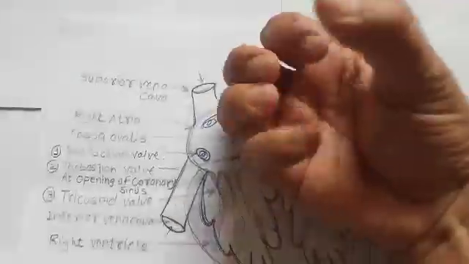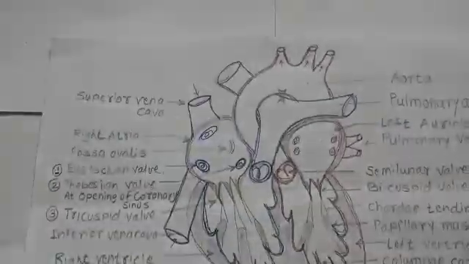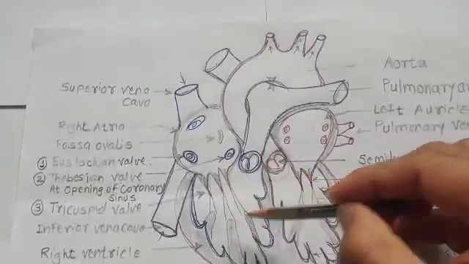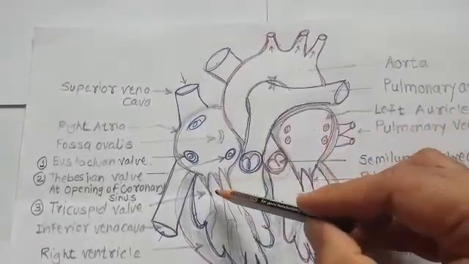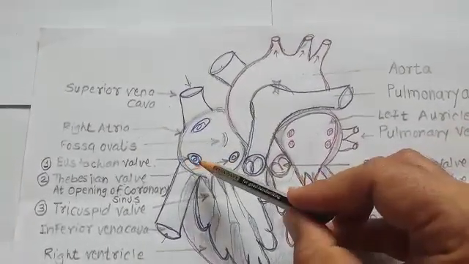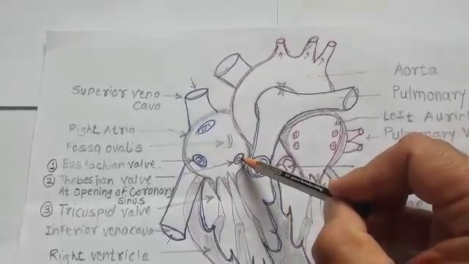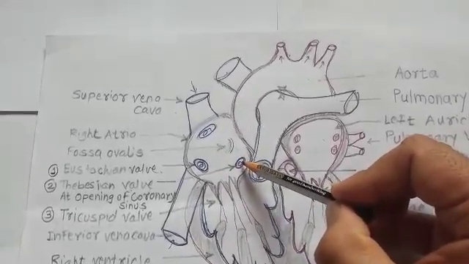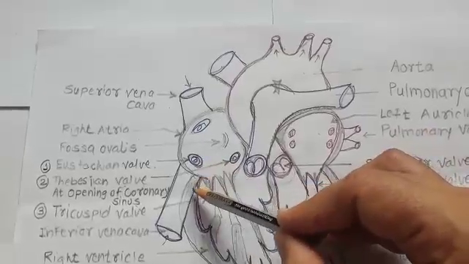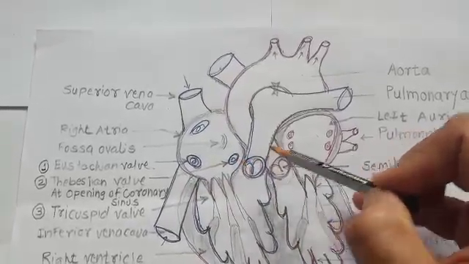Once they contract, both auricles pump the blood towards the ventricles with the help of the tricuspid and bicuspid valves. But at the same time, the Eustachian valve and the Thebesian valve are closed to avoid the flow of blood into the inferior vena cava and towards the coronary sinus.